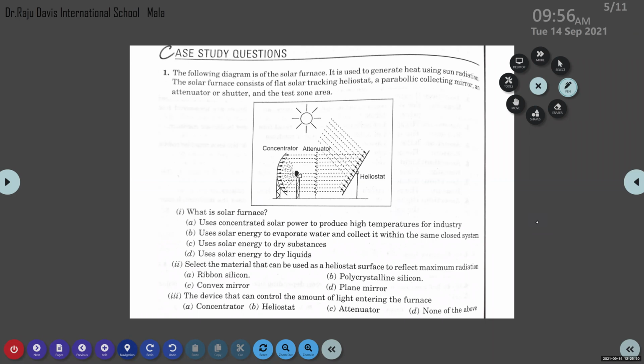Option A is right, because a solar furnace is mainly used to concentrate solar power. Solar power means the radiation that is coming from the sun. With the help of a concentrator, we concentrate all the radiation, and it is used to produce high temperatures for industry. It is not only used to dry liquids or substances, and it is not used to evaporate water and collect it within the same closed system. So option A is right.